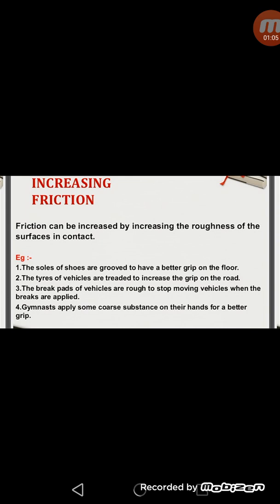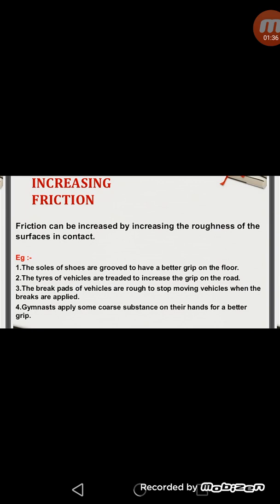Firstly, how is friction increased? Friction can be increased by increasing the roughness of the surfaces in contact. It means if we increase the roughness of the surfaces which are in contact with each other, we can increase the friction. For example, the soles of shoes are grooved to have a better grip on the floor. In the same way, the tires of vehicles are treaded to increase the grip on the roads.